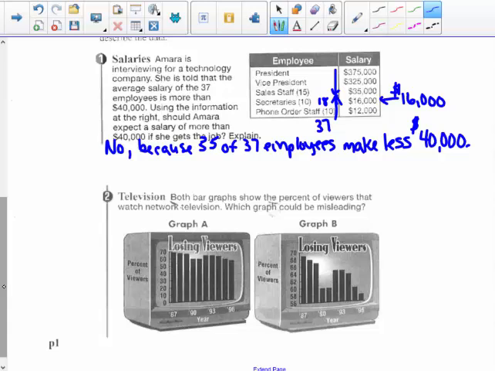Here's another example. Graphs. Be very careful of graphs. Look at the scales of the vertical axes. That's the hint. So in a bar graph, show the percent of viewers watching a network television. Which graph could be misleading? Graph B here. Notice that the y-axis is misleading. The scale on the y-axis doesn't start at 0. Does not start at 0.